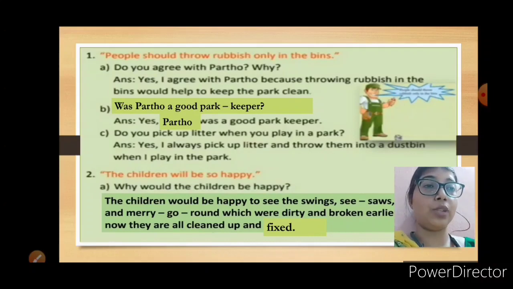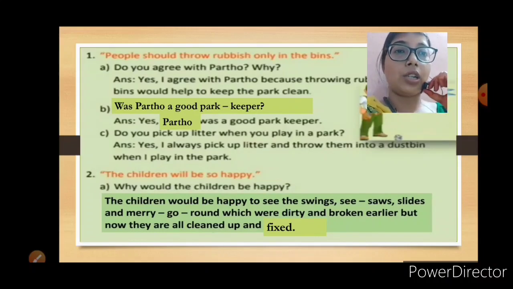Question number 2, the sentence is written, the children will be so happy. Why would the children be happy? The children would be happy to see the swings. Seesaws, slides and merry-go-round were dirty and broken earlier. Now after cleaning, Partho and his team fixed and cleaned all of them. So the children would be happy to see the swings, seesaws, slides and merry-go-round, which were dirty and broken earlier, but now they are all clean.